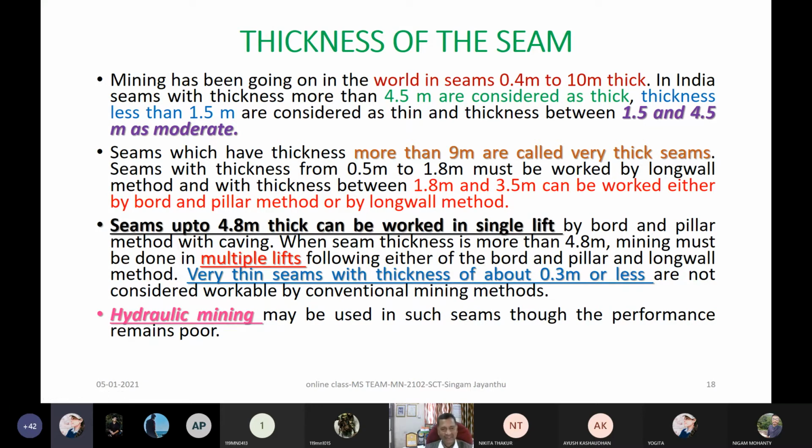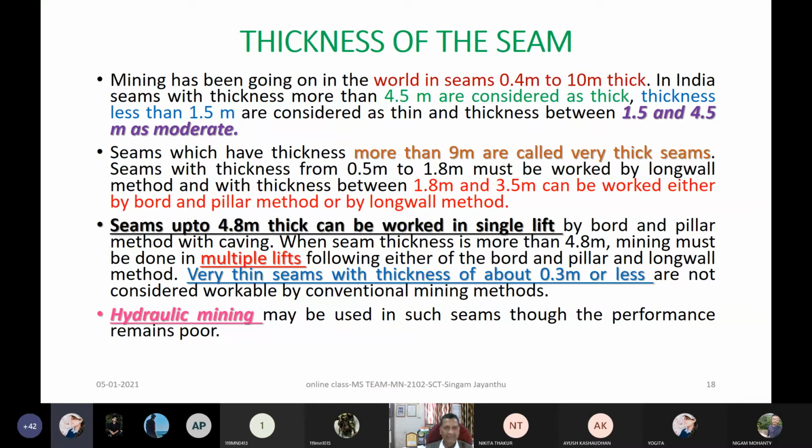Now that option, this is another CEP question to you. If the seam is very thin, 0.3, 0.4, whatever, what type of method comes to your mind? I want my students to open up your minds. Think over, that is CEP question 2 for you. What can be done for that? Can we extract? If extracting, how can it be done? Think over, we will discuss.